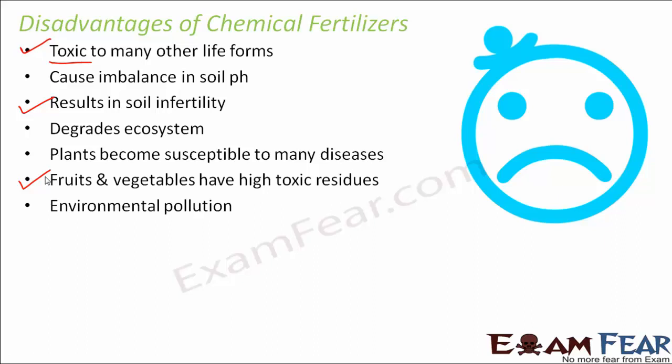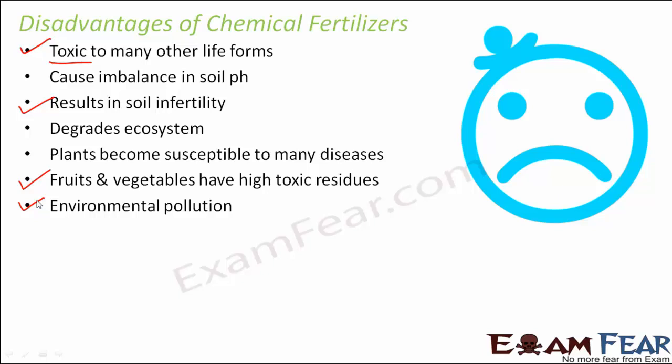Environmental pollution. If fertilizer is used in excess and immediately after fertilization the field is watered either by rain or by irrigation, there are chances that the fertilizers might get washed away by the water, and it can cause water pollution to the nearby water bodies. Maybe the nearby pond or river might get polluted because of this toxic substance.